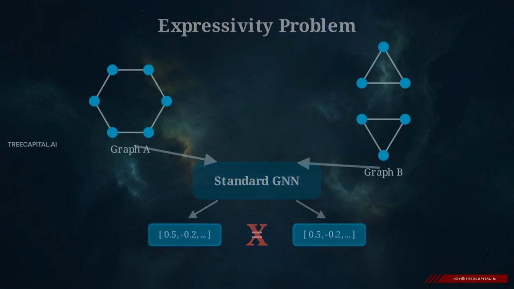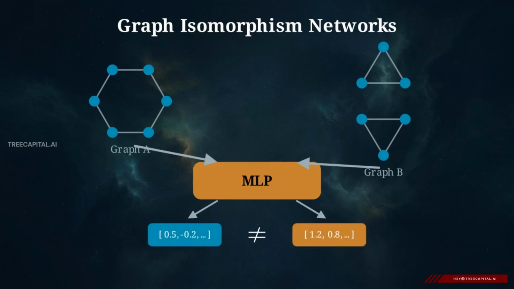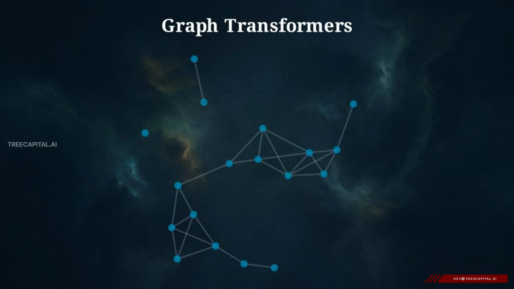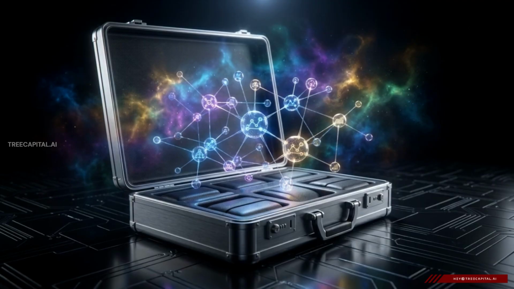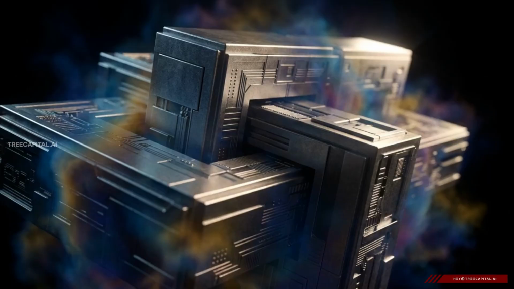To fix this blind spot, engineers deploy graph isomorphism networks. By swapping out basic math operations for multi-layer perceptrons, GNNs can reliably distinguish between complex structural patterns. Finally, we reach graph transformers. This architecture allows any node to communicate with any other node across the entire network, mapping massive, long-range relationships without being limited to its local neighborhood. This progression provides enterprise engineers with a precise toolkit. Whether analyzing a local cluster or mapping a global supply chain, there is an architecture ready to handle that level of relational complexity.